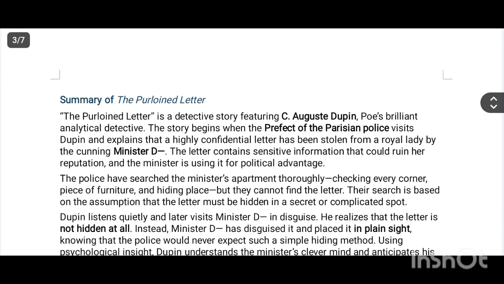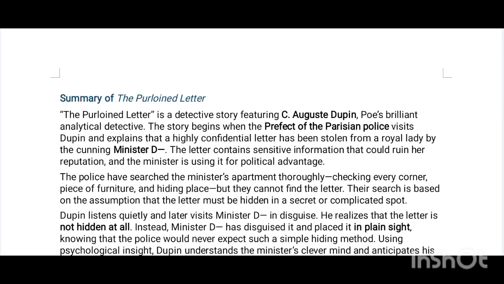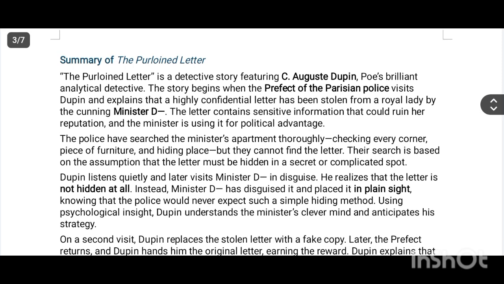So now we come to the summary of The Purloined Letter. The Purloined Letter is a detective story featuring C. Auguste Dupin, who is a brilliant analytical detective. The story begins when the prefect of the Parisian police visits Dupin and explains that a highly confidential letter has been stolen from a royal lady by the cunning Minister D. The letter contains sensitive information that could ruin her reputation, and the minister is using it for political advantage.